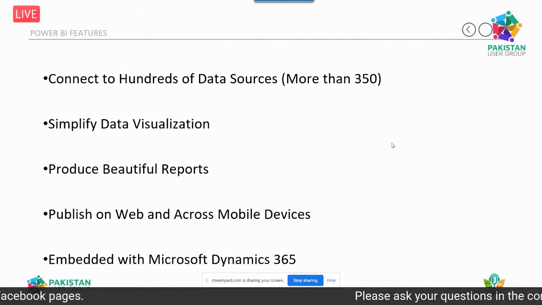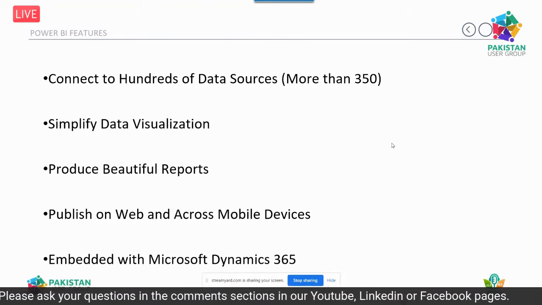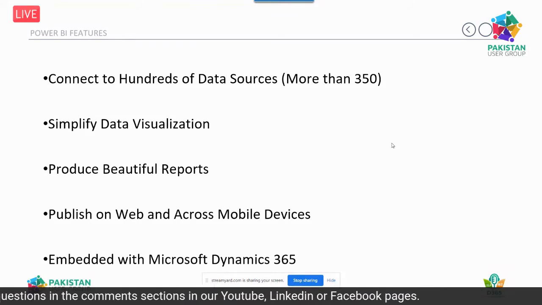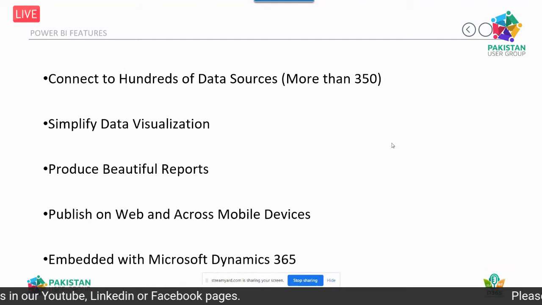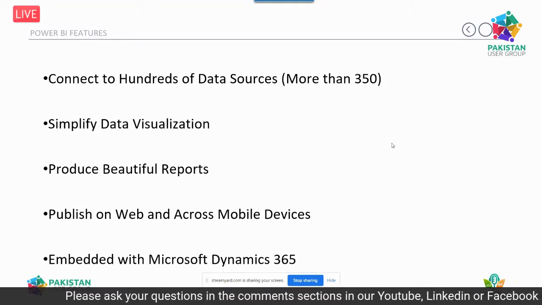Then it's so simple that if you have expertise in Excel, you can make stunning dashboards and reports in Power BI. And a more interesting and powerful feature: if you make a report as a PBIX file, you can share that file directly with anyone if you don't want to publish it.